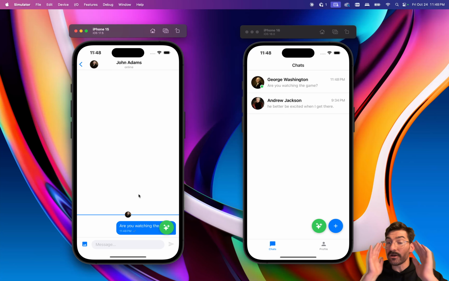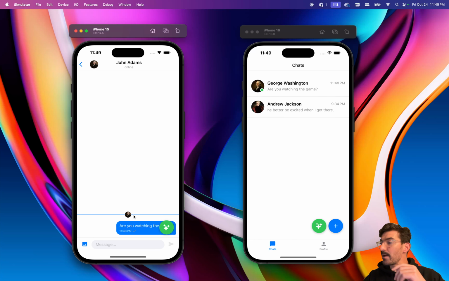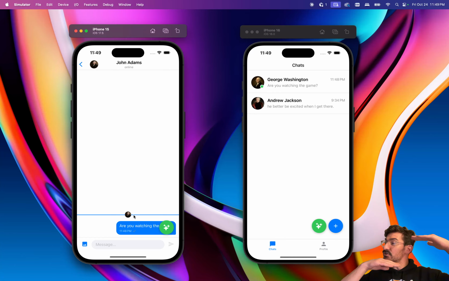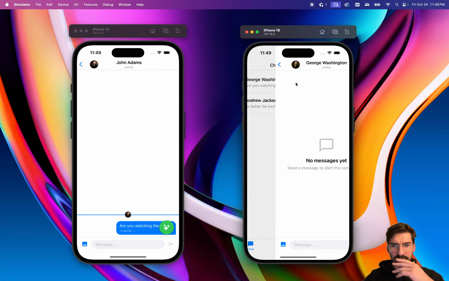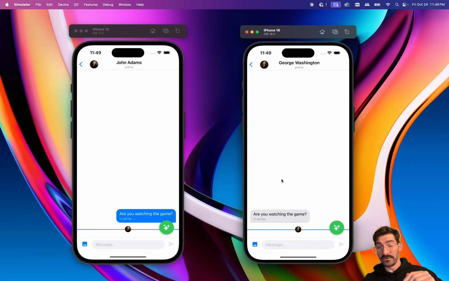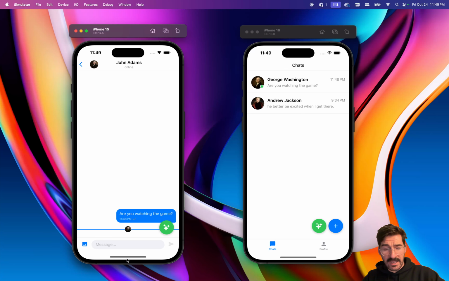And now here on the left, you see our new read receipt UX. We now have this avatar with this horizontal line, which is going to track their progress through the conversation. And now this is just a one-on-one conversation. When we open it up, John Adams' avatar now jumps to the bottom to track where he has read his message.